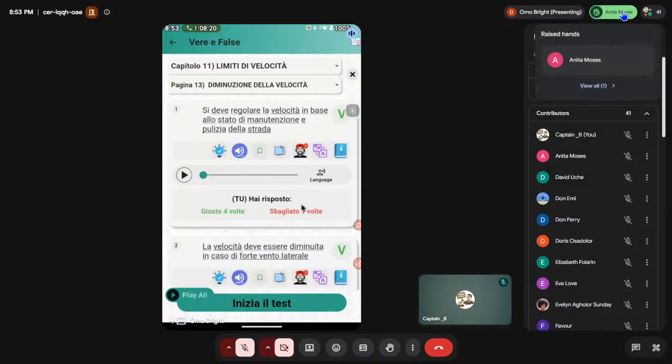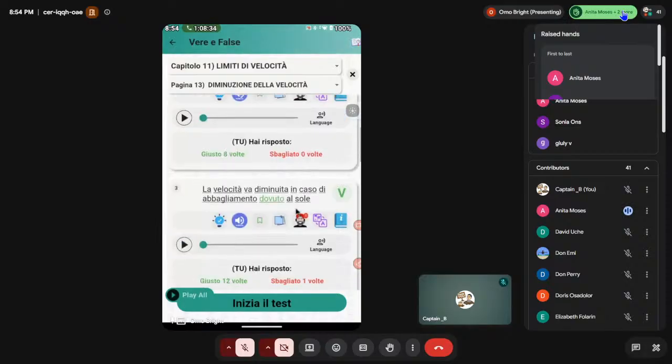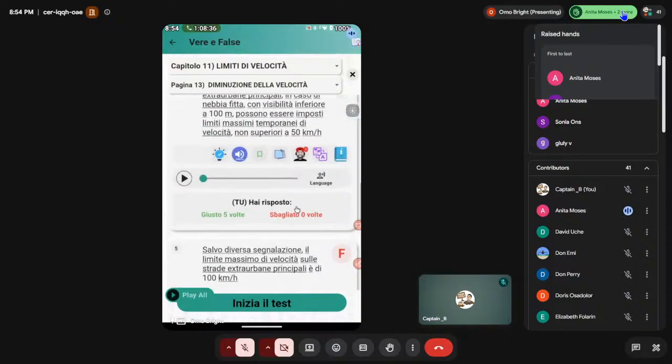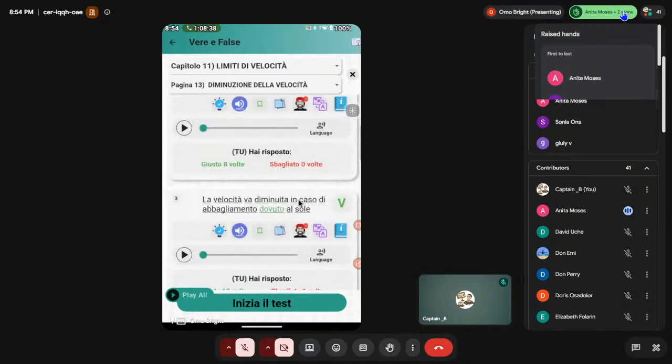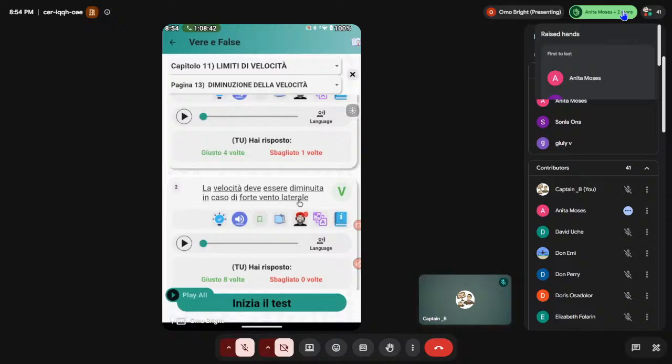All right, Anita Moses, go ahead. Good evening, sir. My question is about the breeze. Maybe they drive day and night, but can you still park, maybe make the breeze finish before you continue your driving, or park somewhere and just stop?